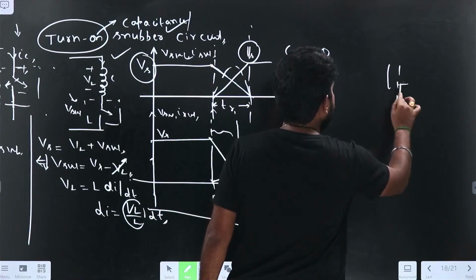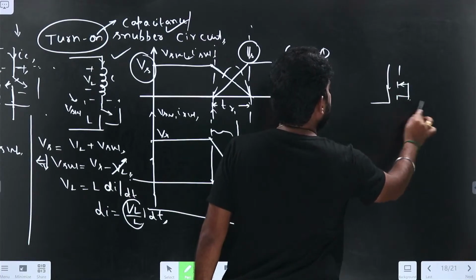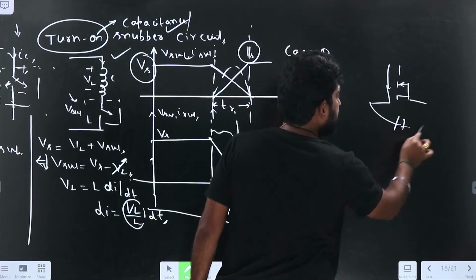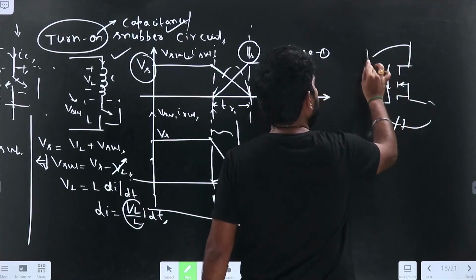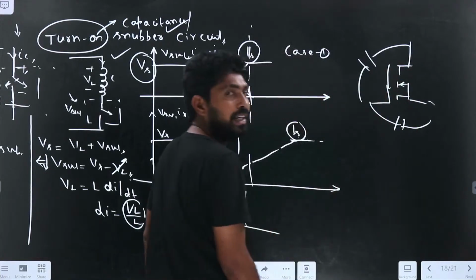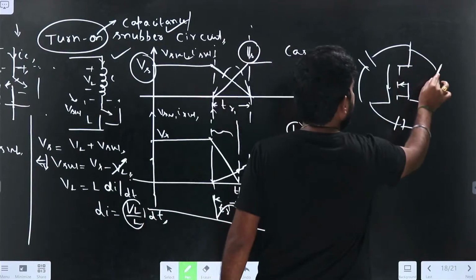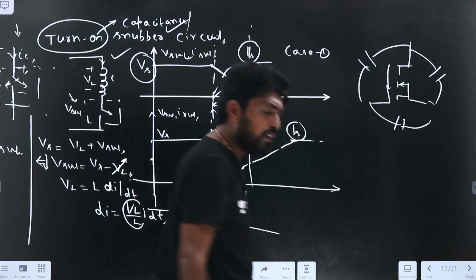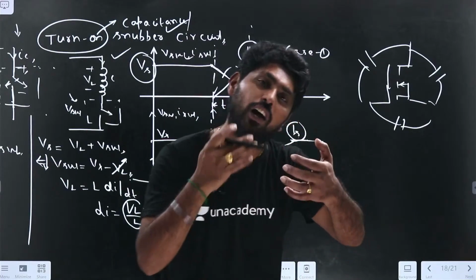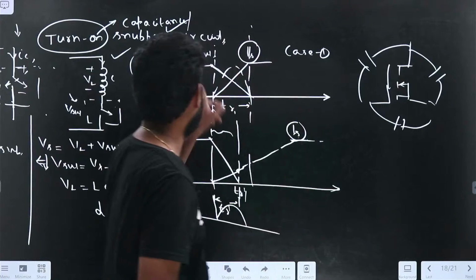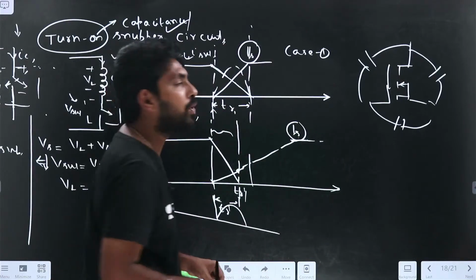If you take the MOSFET, remember that between the drain and source there will be some capacitance. At the junctions there will be capacitance. There will be capacitance between the gate and drain, and gate and source. So there will be parasitic capacitance across the device also. These capacitances will also affect the turn-on process.